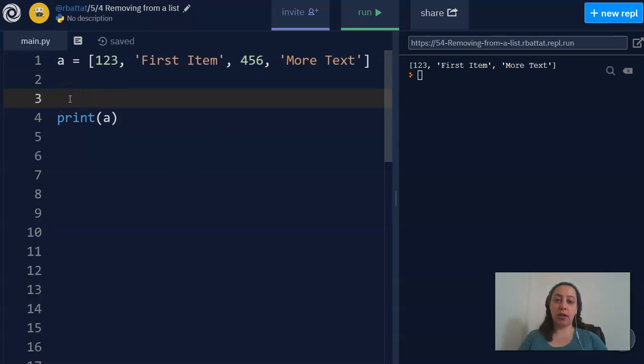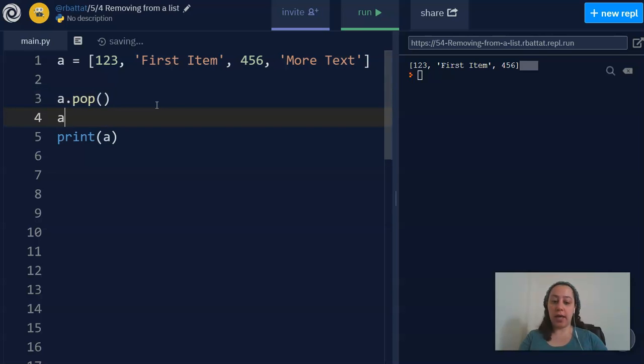Another function that I can use to remove things from a list is called pop. So I put the name of the list, in this case A, dot pop, and I put parentheses, and I press run. This gets rid of the last thing in the list. So you don't have to specify the item. It will always remove the last thing in the list.